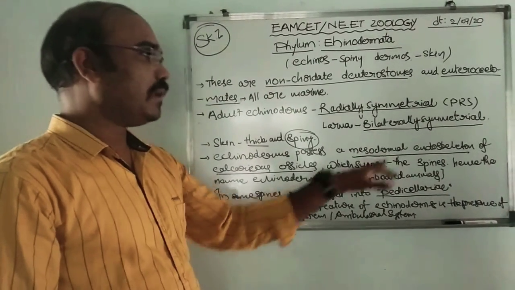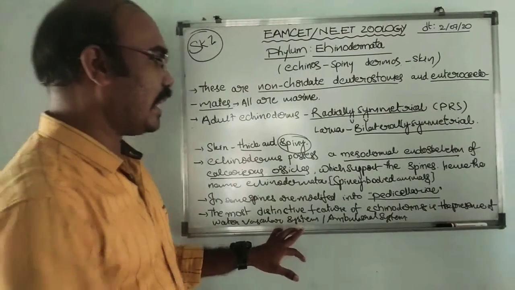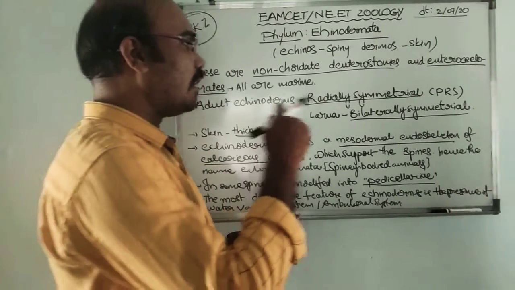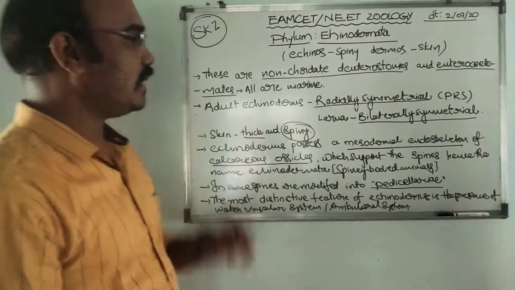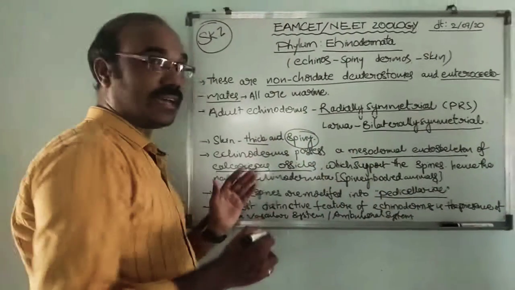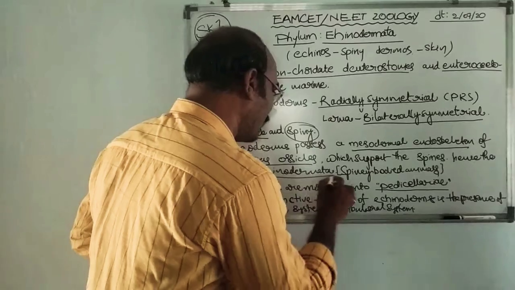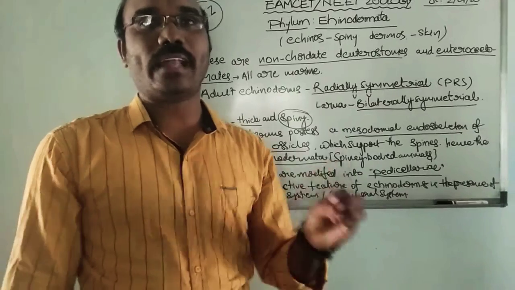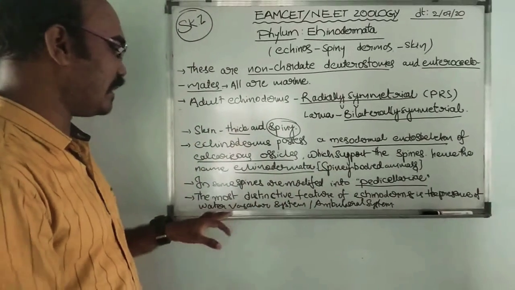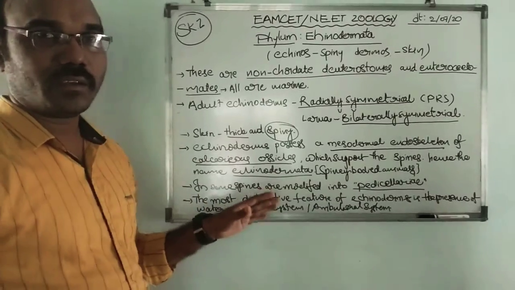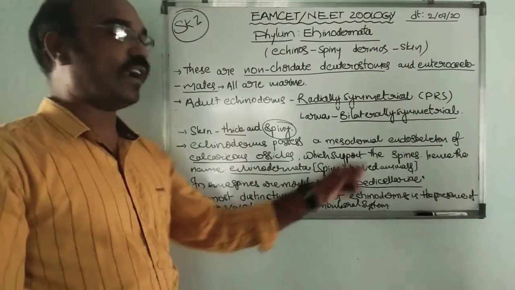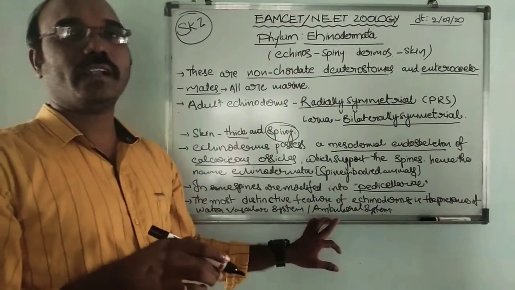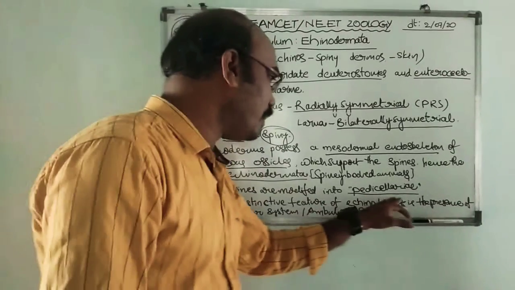These are the mesodermal endoskeleton, which supports the spines. We know that the spines are found at the outer surface of the skin of these echinoderms. Hence the echinoderms are named Echinodermata, meaning spiny bodied animals. In some echinoderms, the spines are modified into pedicellariae.